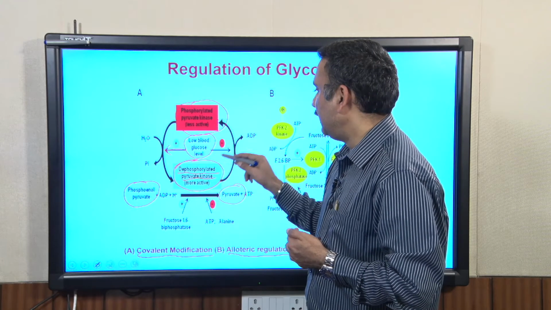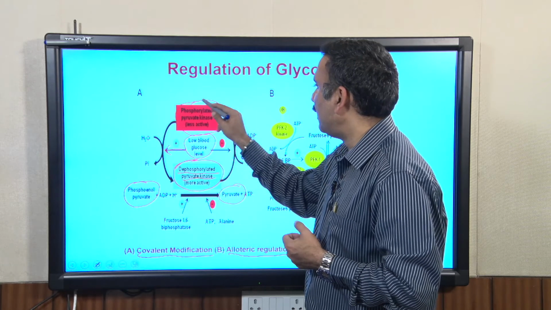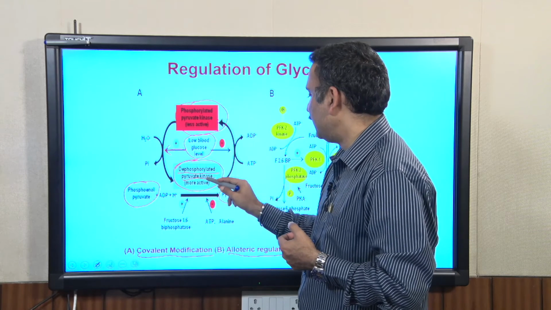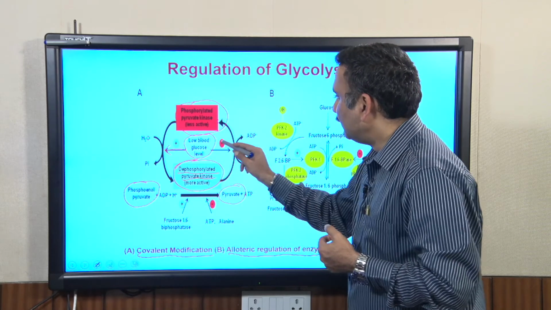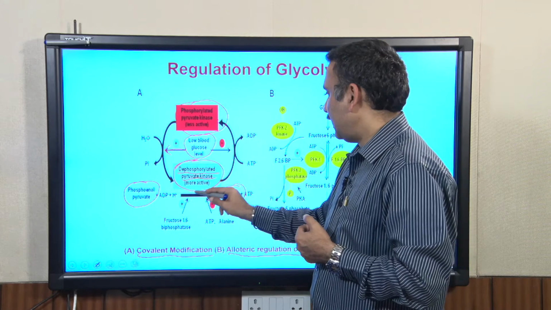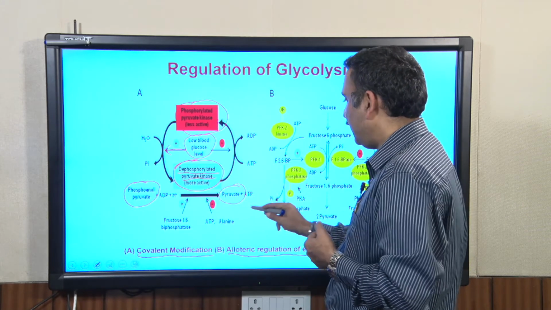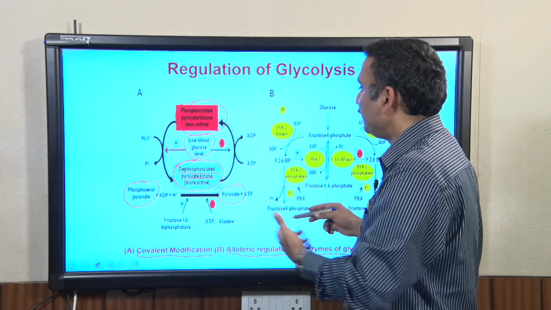Because of that the enzyme gets converted from phosphorylated pyruvate kinase to dephosphorylated pyruvate kinase, and that activates the conversion of phosphoenol pyruvate to pyruvate, and that is how you are producing the energy.